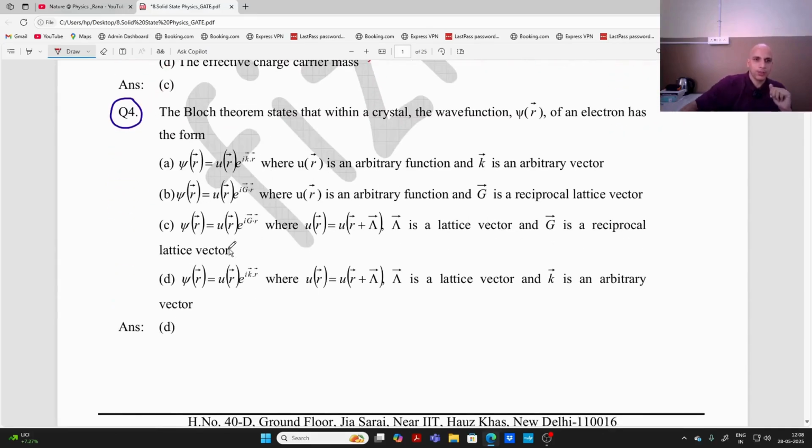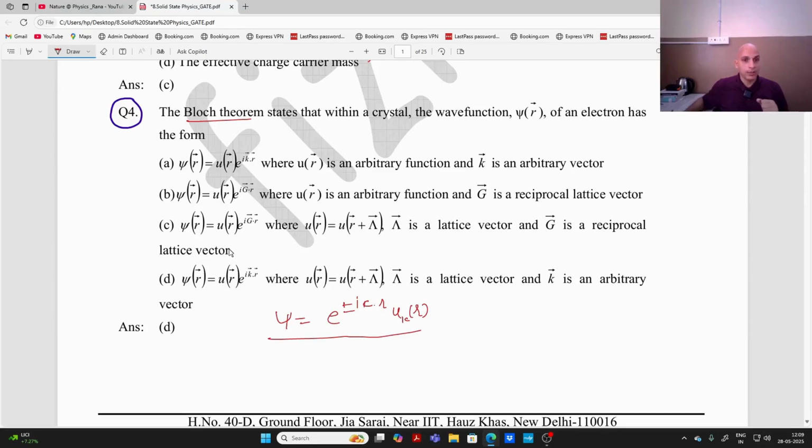Now let's come to the next question. The question is from Bloch's theorem, right? Now recall what Bloch's theorem was. Bloch's theorem tells us the solution of the Schrödinger wave equation when the potential is periodic. According to this theorem, the solution of the Schrödinger wave equation was psi equal to e raised to the power plus minus i k dot r into u_k(r), or you can write x if you are considering one dimension only, right? So this was the solution, and we have learned about it.